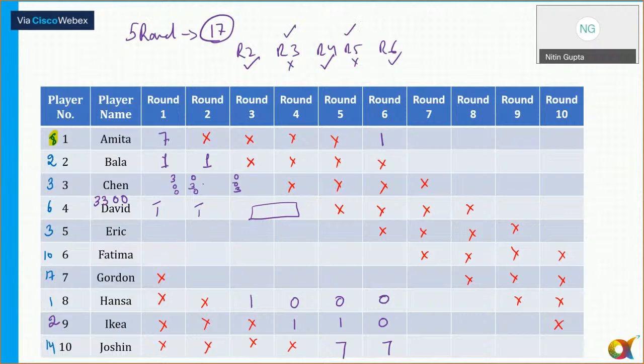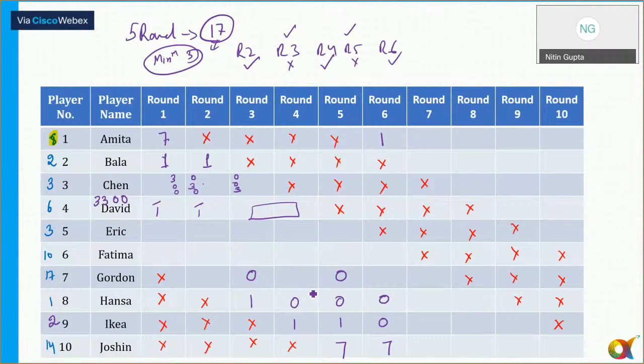Or you might say, okay sir, Gordon participated in two rounds. He can't get 17 here, because in 2 rounds he can get a maximum of 14 points, and if he's getting 17 points, he needs a minimum of 3 rounds. So 3 rounds means the possibility is that Gordon is scoring in round 2, round 4 and round 6. So Gordon is definitely not scoring in round 3 and round 5. So the score of Gordon in round 3 and round 5 is equal to 0. You can place 0 here.